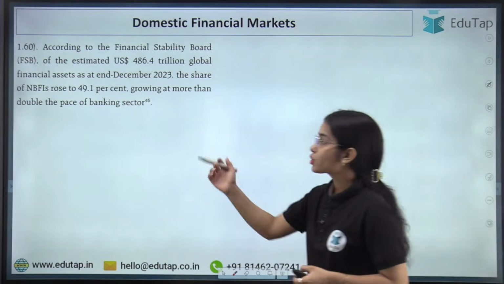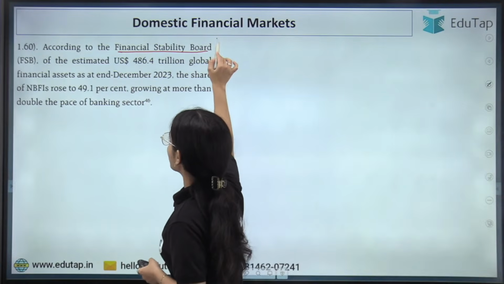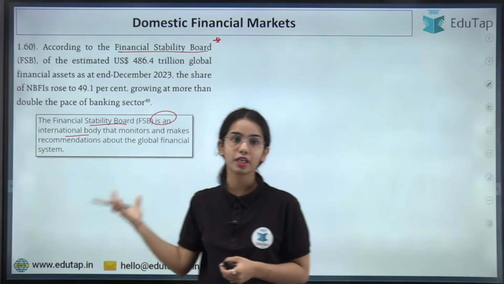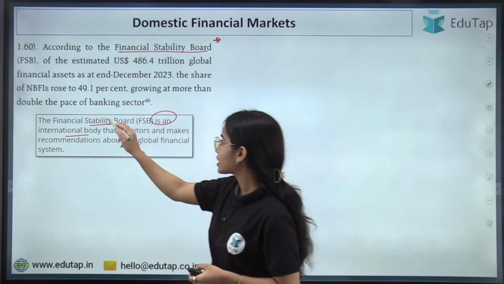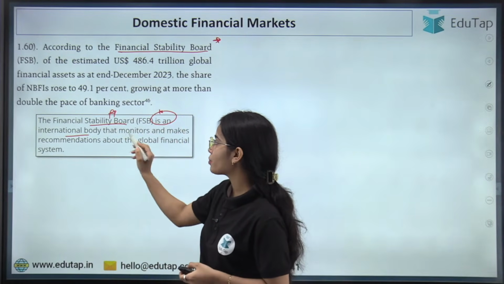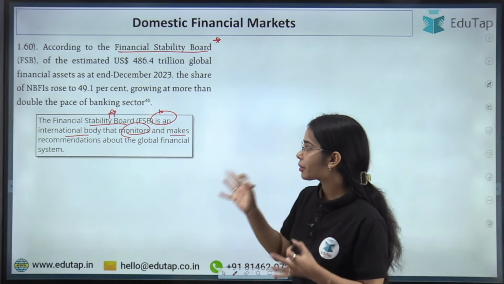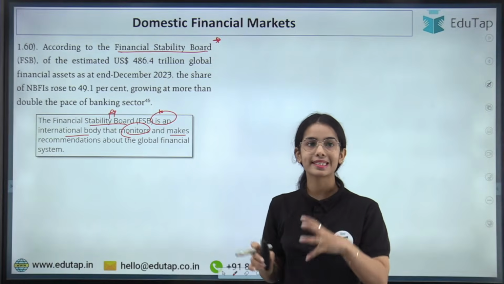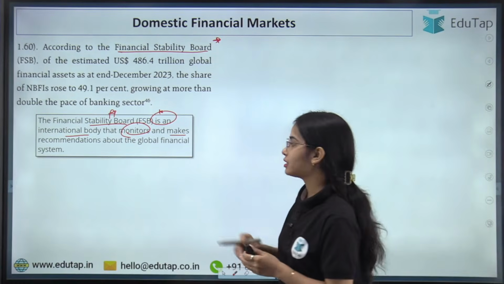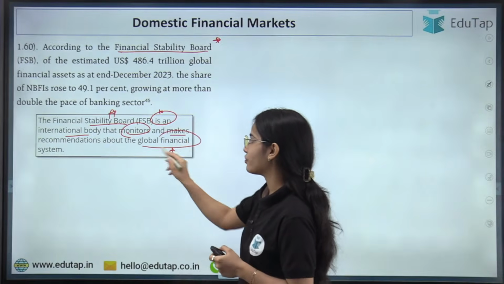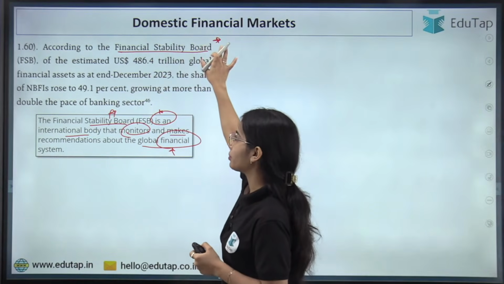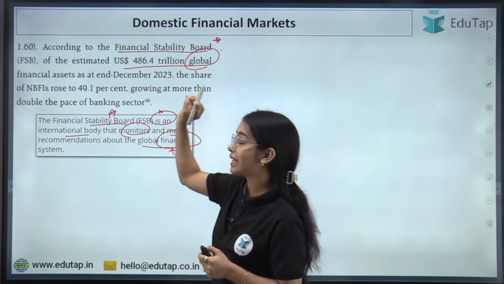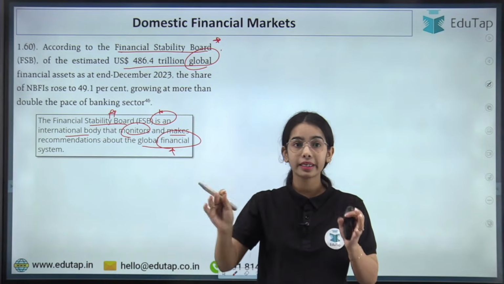Domestic financial markets. Here, according to the Financial Stability Board, now Financial Stability Board is an international body. This is the last slide for your first chapter. The Financial Stability Board is an international body that monitors and makes recommendations about the global financial system. Now, according to the Financial Stability Board, out of the total global financial assets of $486.4 trillion,